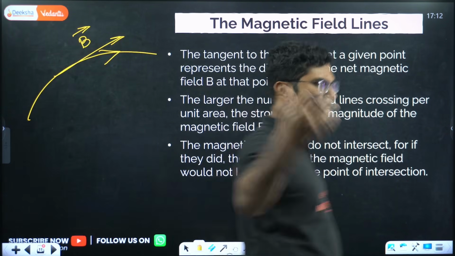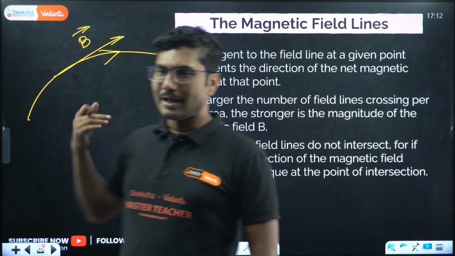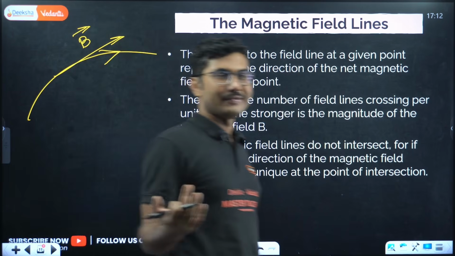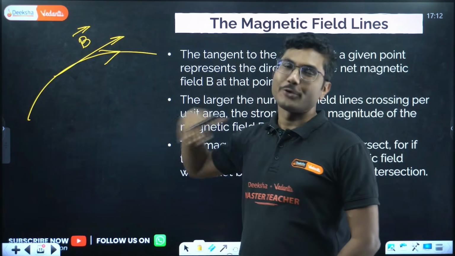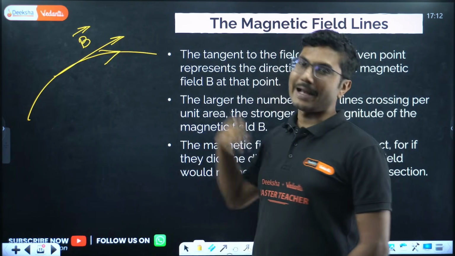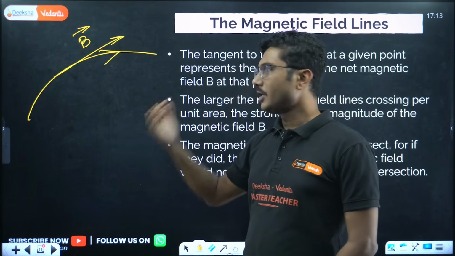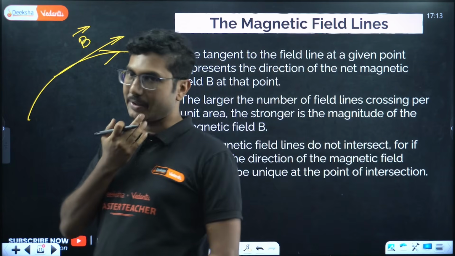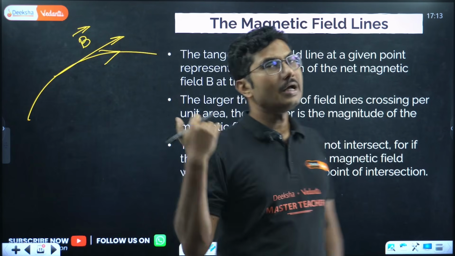Obviously a magnet gives rise to a magnetic field, right? A current carrying wire gives rise to a magnetic field. So a magnet is naturally supposed to give you a magnetic field. When you are considering a magnet, the magnet produces a magnetic field, and that magnetic field is represented by magnetic field lines. We already learned about this in our first chapter, right? So a magnet naturally has magnetic field lines.